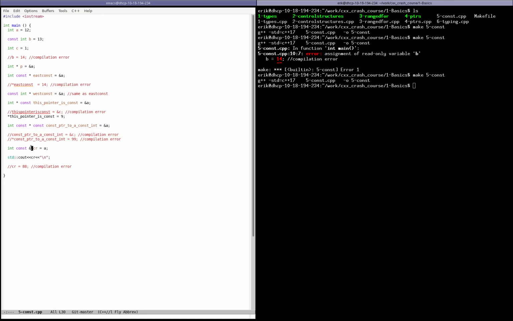Finally, we can use const on references as well. And once again, they read from right to left, so that's variable cr. It's a reference on a constant integer, and that allows us to potentially read the value of a through this cr. But if we are trying to change the value of a through it, then we would get some kind of a compilation error.